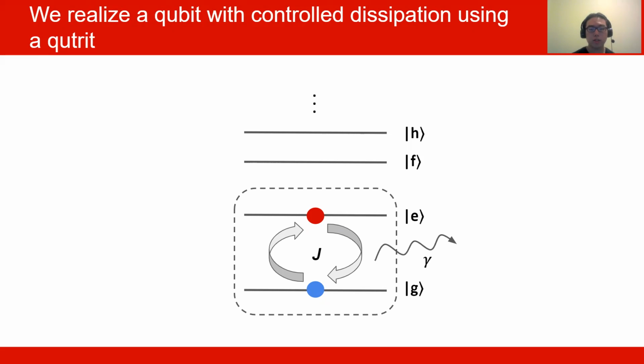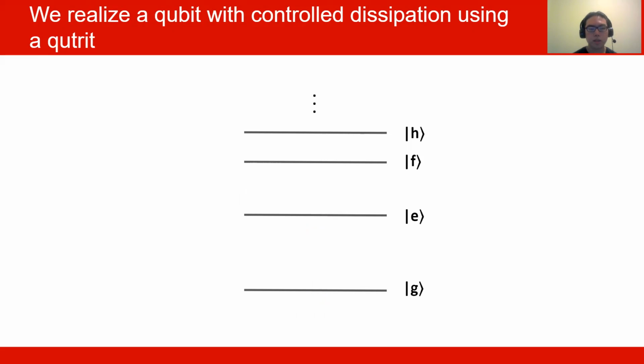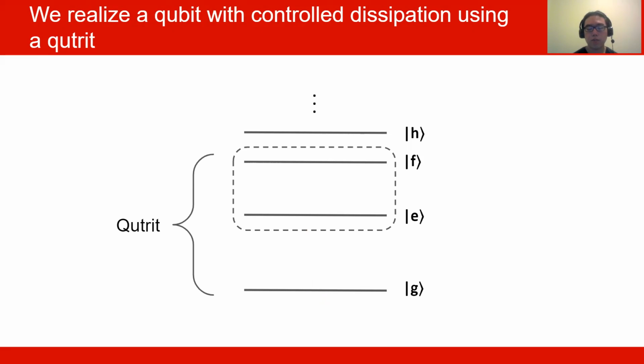Because we're interested in a non-Hermitian system, the energy may leave the system, and this decay rate is labeled gamma. Unfortunately, this decay often happens to a channel that we cannot account for. To address this problem, instead of considering the bottom two levels, we're going to consider the first three, which we call a qutrit. Because we're still interested in a qubit, instead of taking the G state and the E state, we're going to take the E state and the F state, which will still have the drive. But now the benefit is that when the energy decays, it's going to decay to the ground state, which is something that we can monitor. Because we can monitor the ground state, we can find the value of the decay rate, gamma.